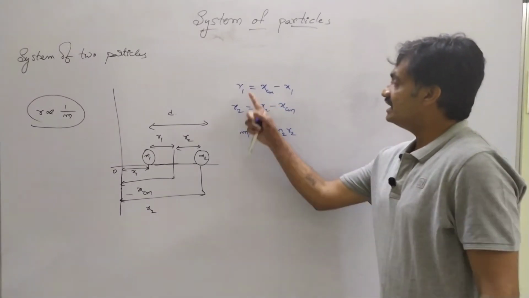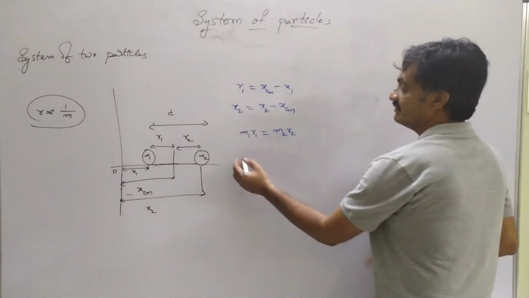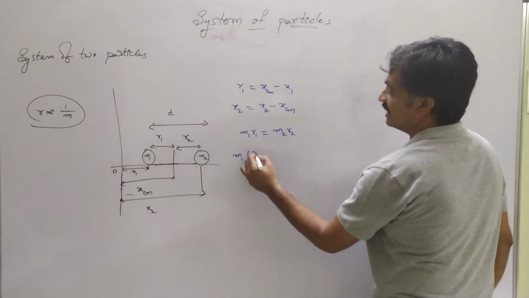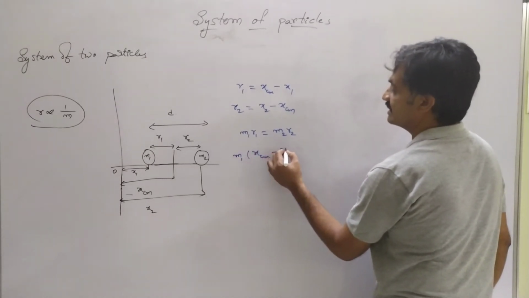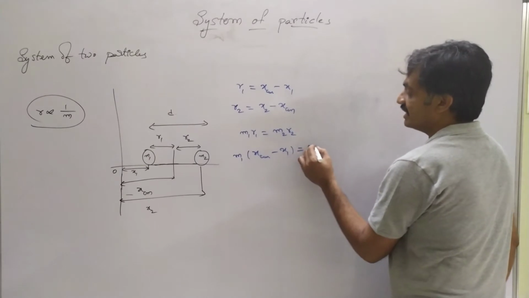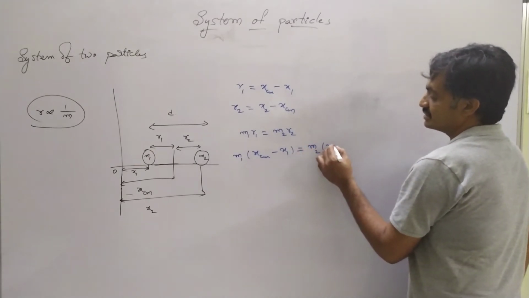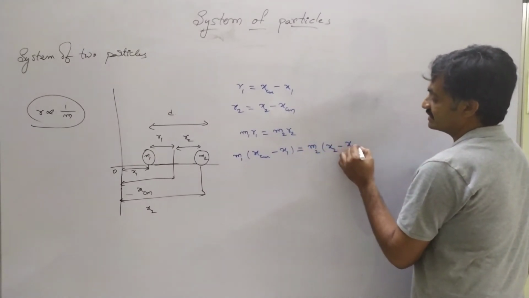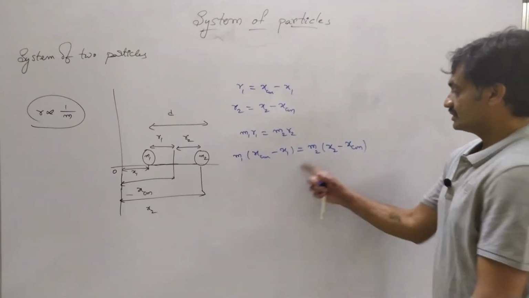So if we substitute the value of r1 and r2 in this equation, we get m1 into (xcm minus x1) equals m2 into (x2 minus xcm).